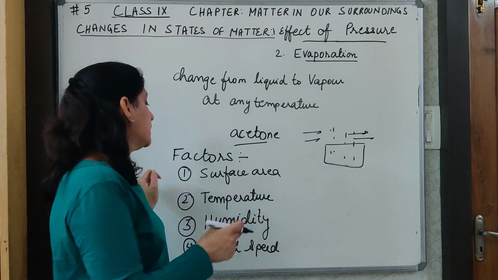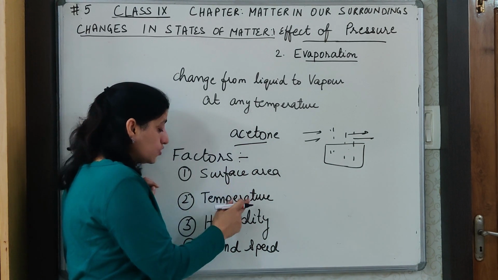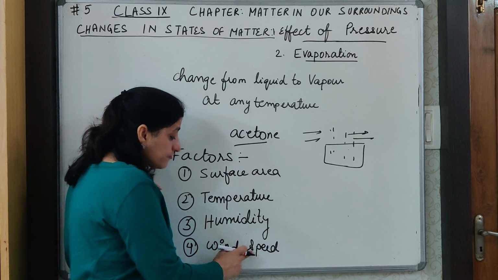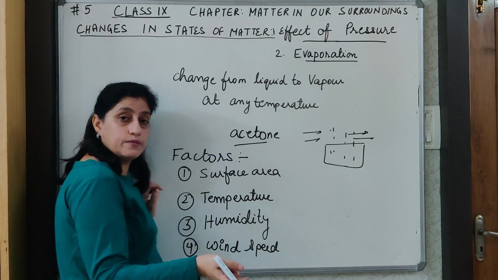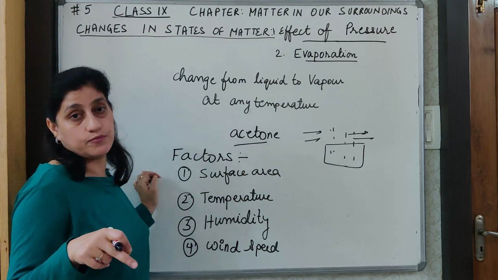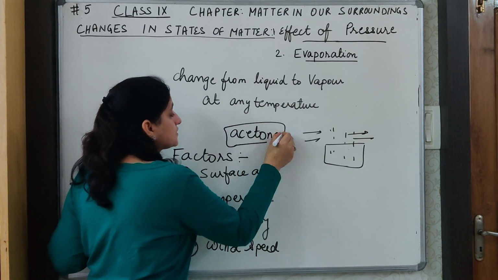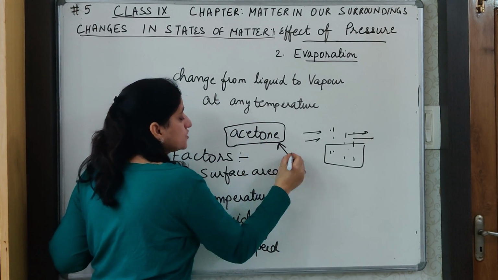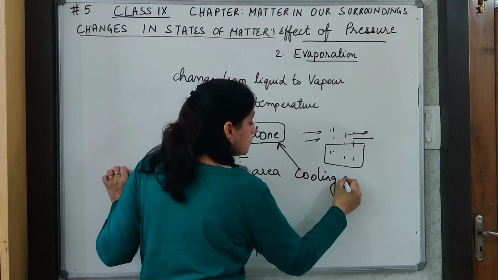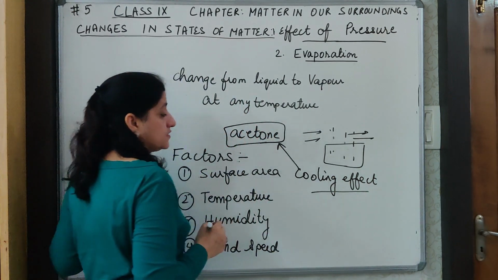To sum up quickly, more the surface area, more the evaporation. More the temperature, more the evaporation. More the wind speed, more the evaporation. But more the humidity, lesser the evaporation. Then we have just discussed with an example of acetone that evaporation has a cooling effect. This question can also be asked, why evaporation produces a cooling effect?